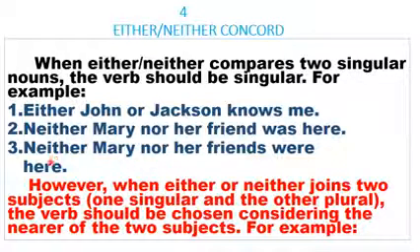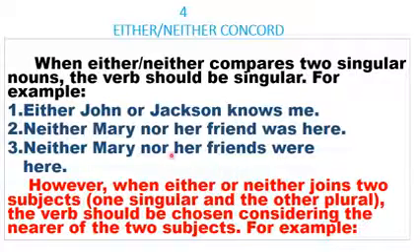That is very good. However, when either/or or neither/nor joins two subjects, remember here too it is joining or comparing two subjects, but singular ones. Now we are saying that if it joins or compares two subjects and one is singular and the other is plural, what happens? The verb should be chosen considering the nearer of the two subjects.